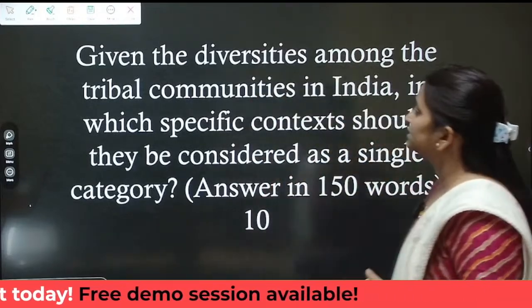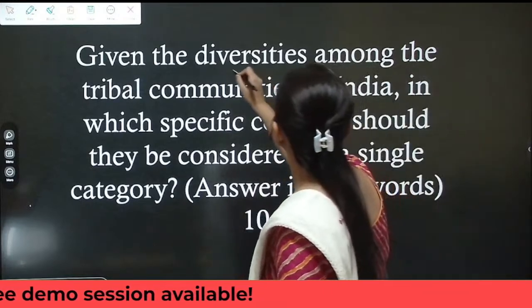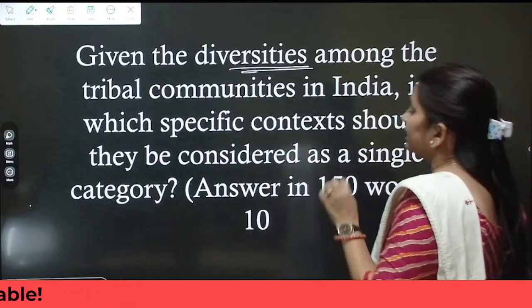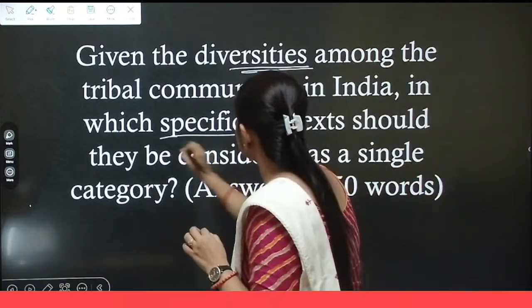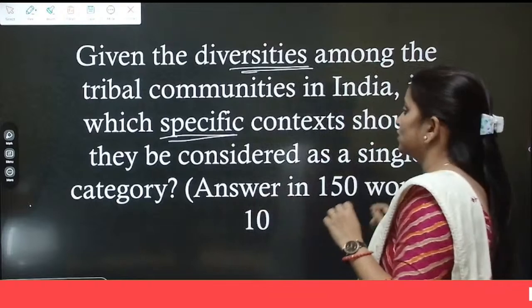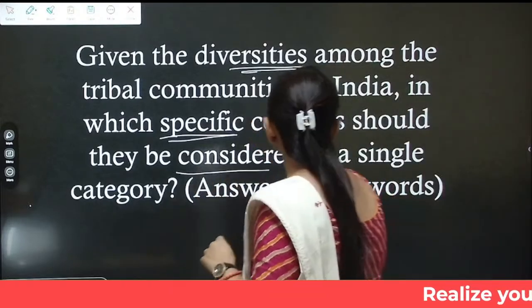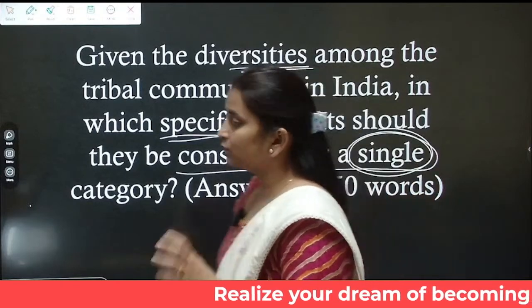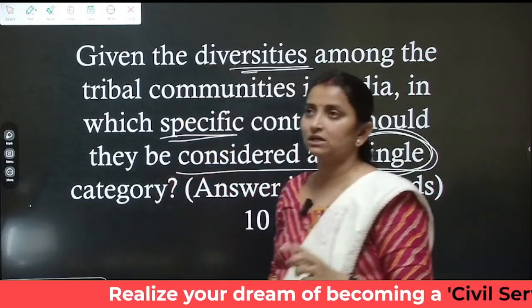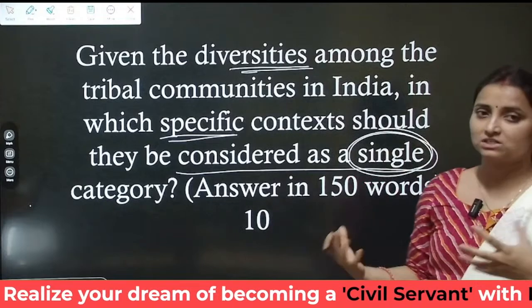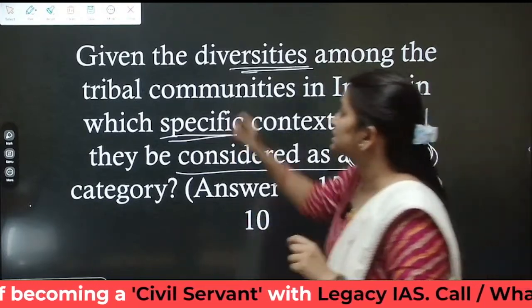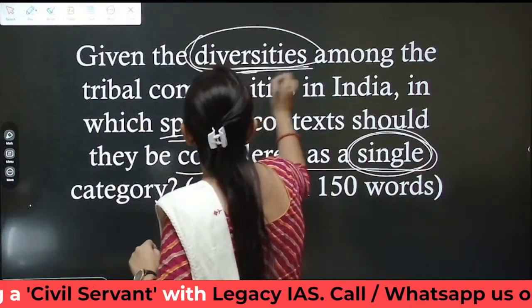The first question says that given the diversities amongst the tribal communities in India, in which specific context should they be considered as a single category? As we have discussed earlier, the first reading of the question is for our own understanding. In the second reading, we look for the keywords, because the keywords shall be the focus of our answer.